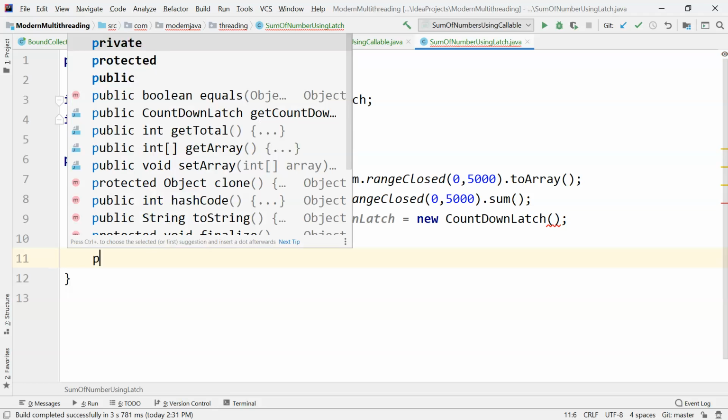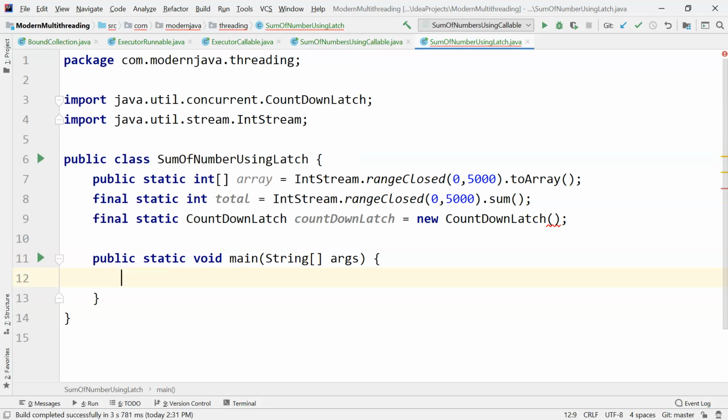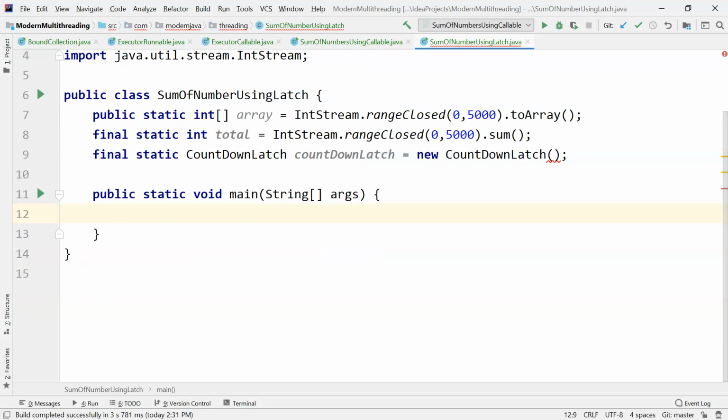Now let's create our public static void main. And inside public static void main, we'll be creating two callable instances. One will be summing the numbers from 0 to 2500 and the other will be doing it from 2501 to 5000.